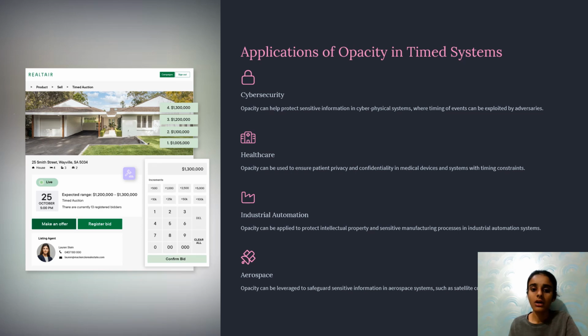Industrial automation: opacity can be applied to protect intellectual property and sensitive manufacturing processes in industrial automation systems. Aerospace: opacity can be used to safeguard sensitive information in aerospace systems such as satellite communication.